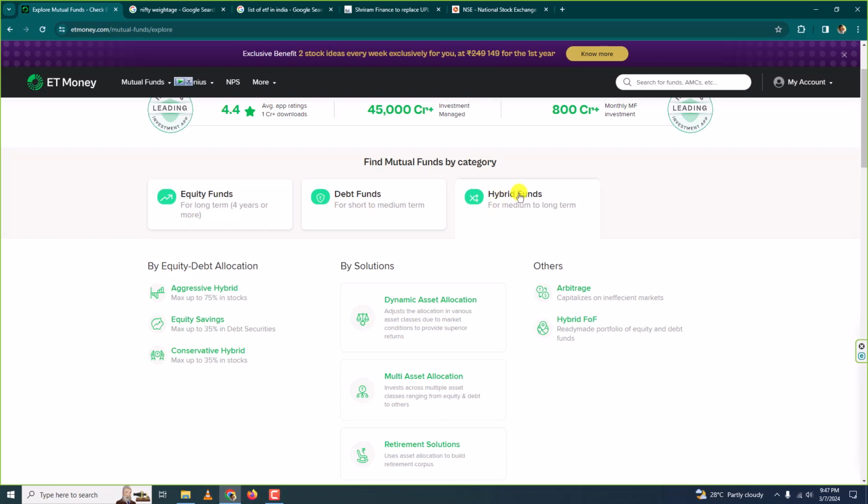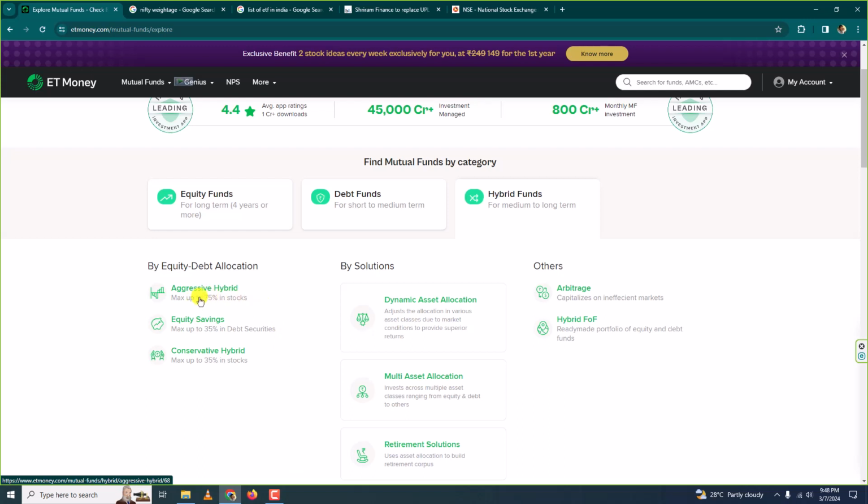Well, in reality, there is nothing much to learn here because the mutual funds that are in this category invest in both equity and in bonds. Okay? Equity funds are those which invest only in stocks and hence the risk and reward is high. Debt funds invest in bonds only and so the risk and reward are low or medium. And here the hybrid funds manage both the risk and reward by investing in both stocks and bonds.